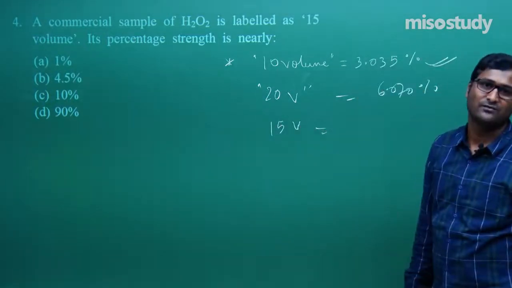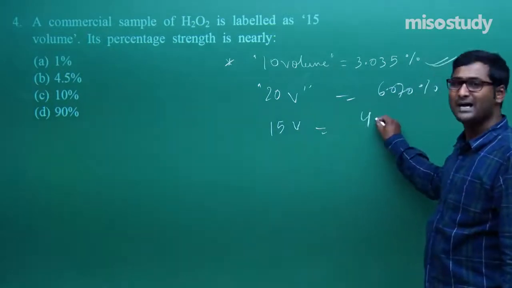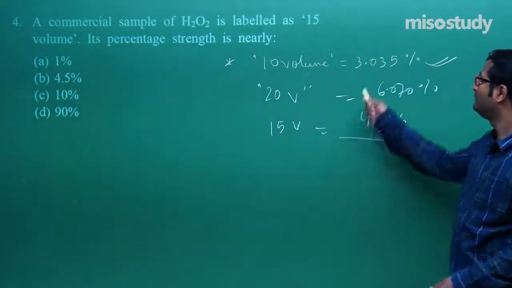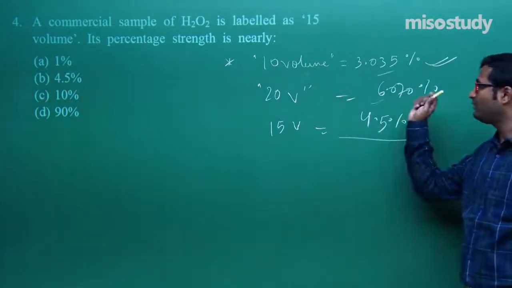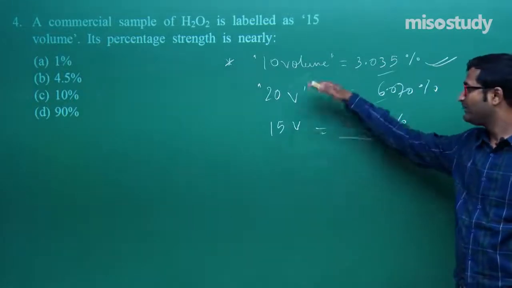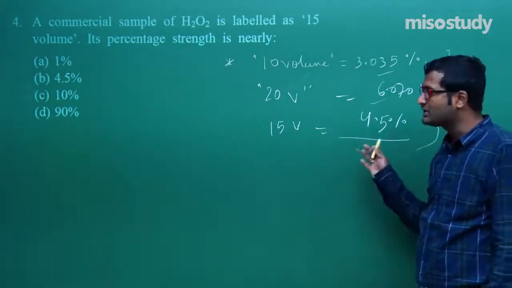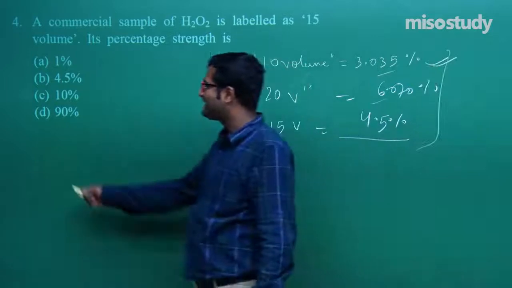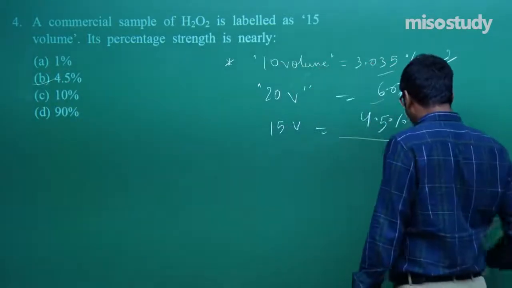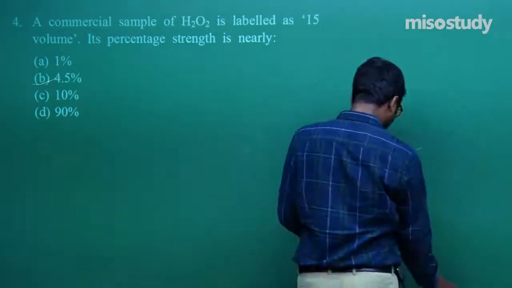So what about 15 volume, tell me. 15 volume is very simple, that is the half. 3 plus 1.5, that is around 4.5%. Am I right or wrong? 10 volume, 3.035; 20 volume, multiply by 2; and 15 volume, 4.5, the middle between 10 and 20. So this is the easiest method. By using theory, we can say the answer is 4.5. Clear? But if anyone asks you how to solve the question in detail, look at what I am telling.